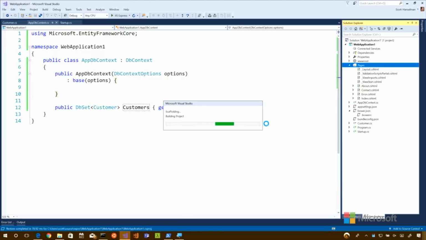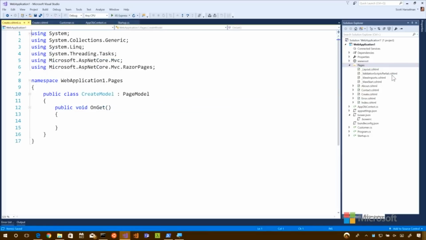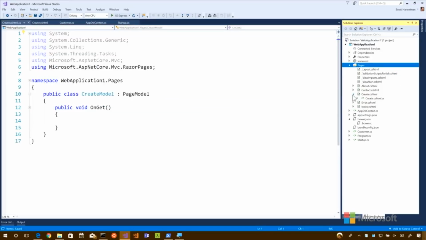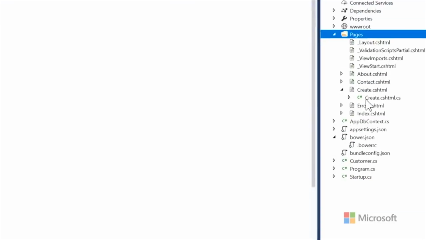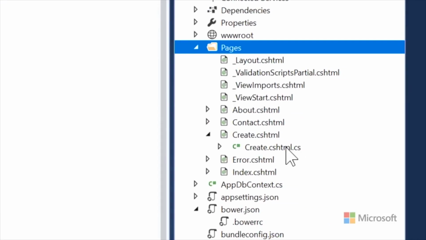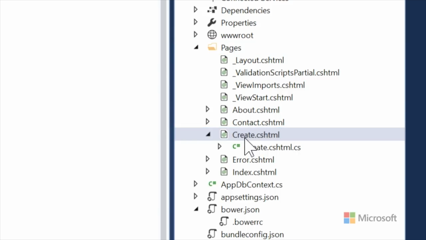So it's thinking. We're going to watch on the right-hand side here as create should appear. And it's taking a while because it's doing quite a bit of scaffolding for us, but it's also going to build the application to see if it still builds. It's running a scaffolder, and scaffolders are just something that you can go and read about and write your own if you feel like it. So here we got create.